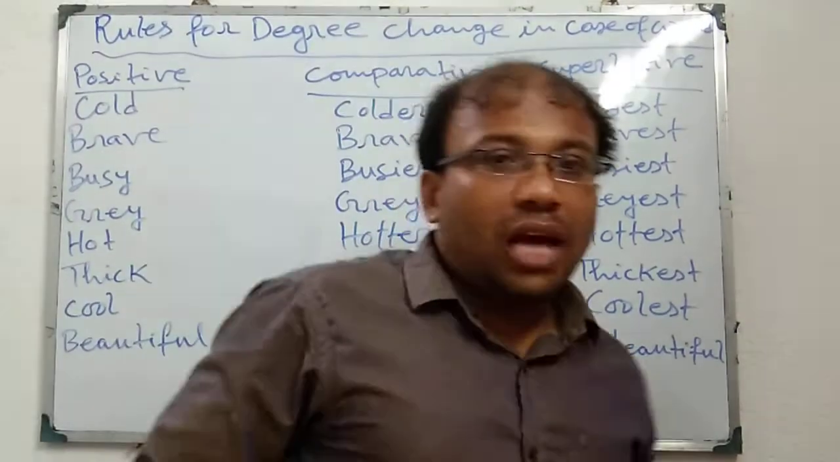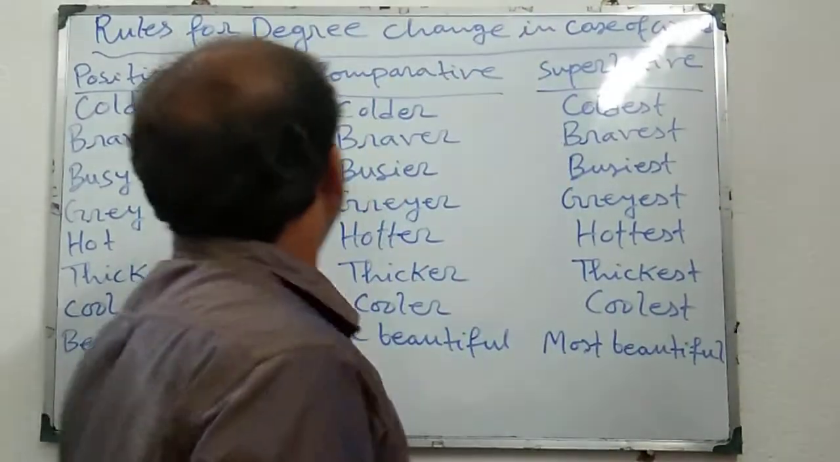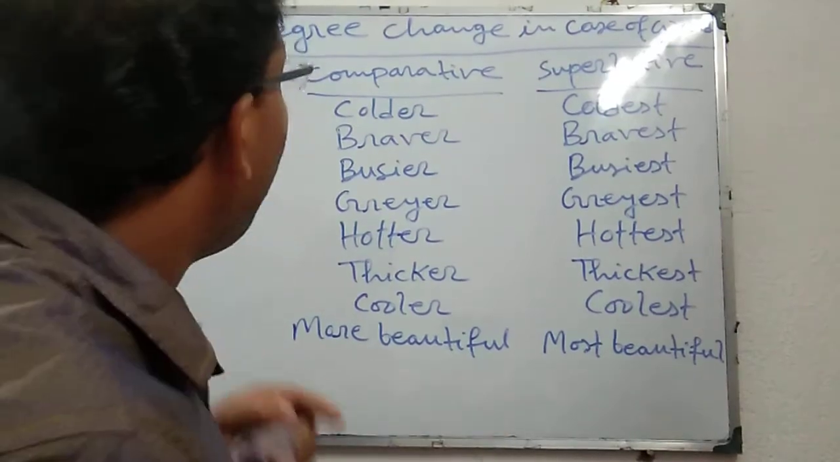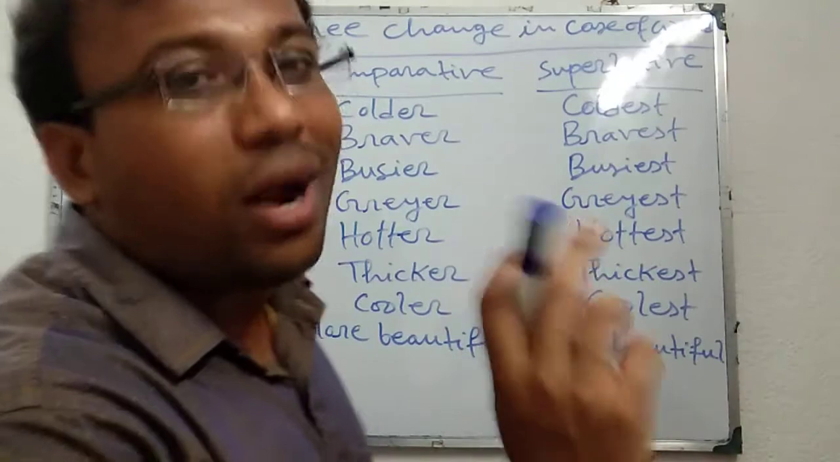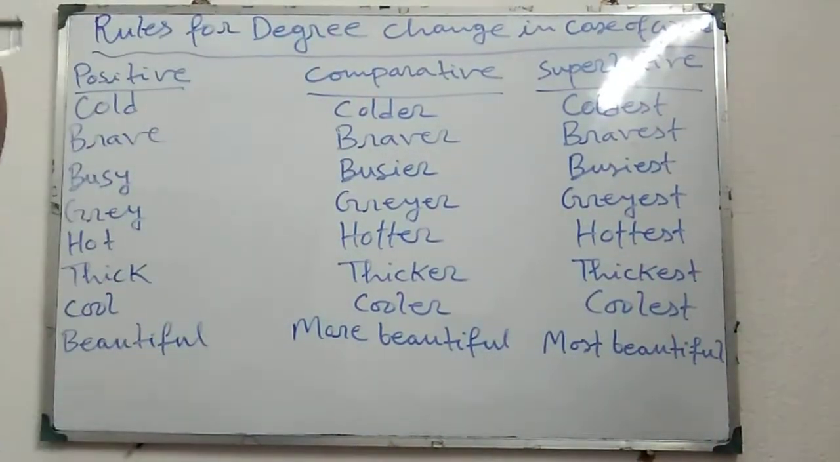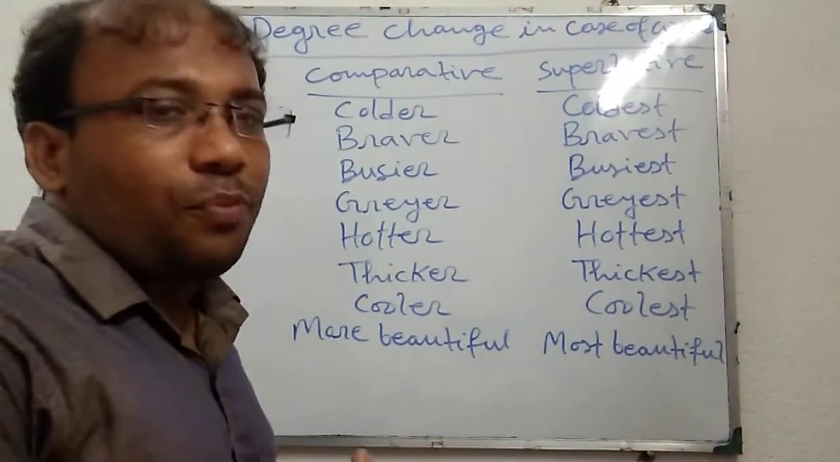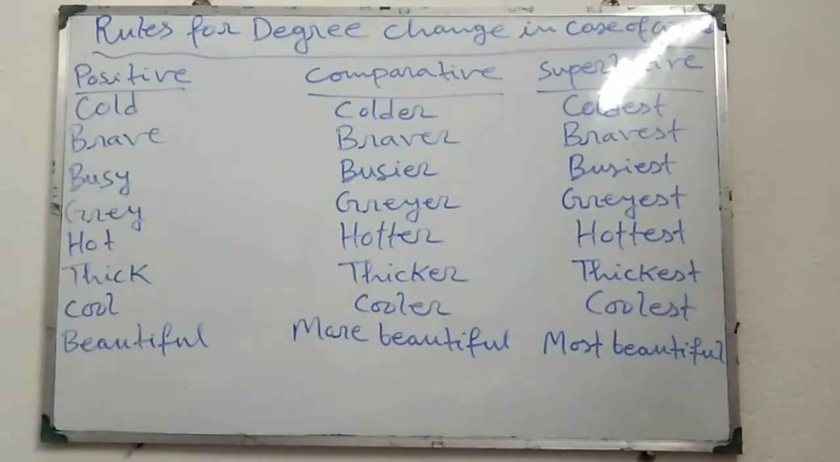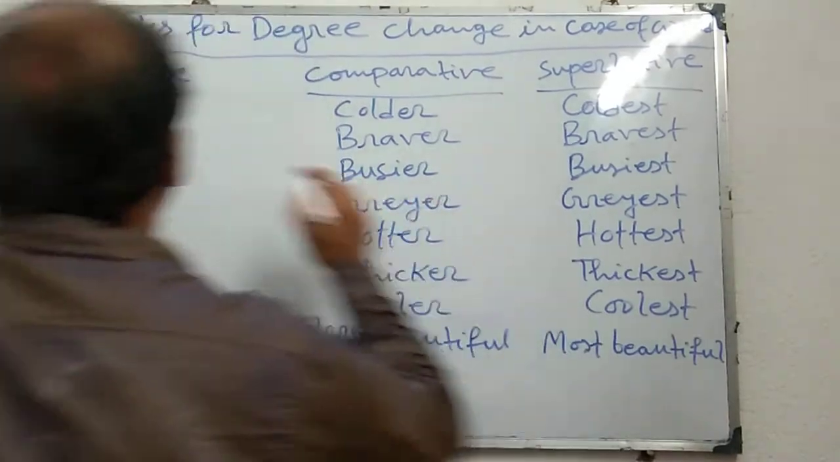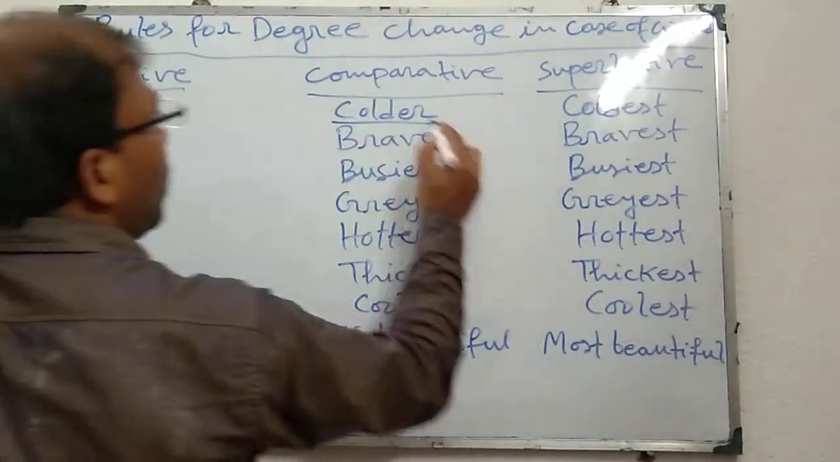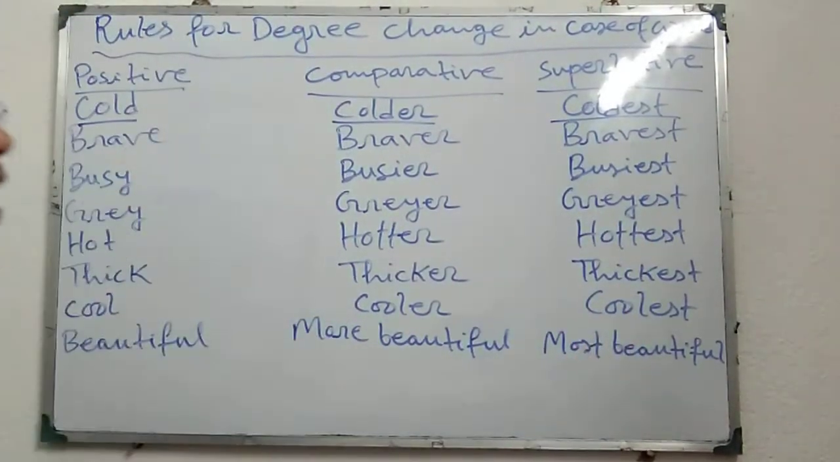Welcome dear students. Now I am going to discuss the different rules for degree change of adjectives or adverbs, in case of words only, not in sentences. I have given lots of examples here. First look at the first example. Positive, comparative, superlative. Cold, colder, coldest.